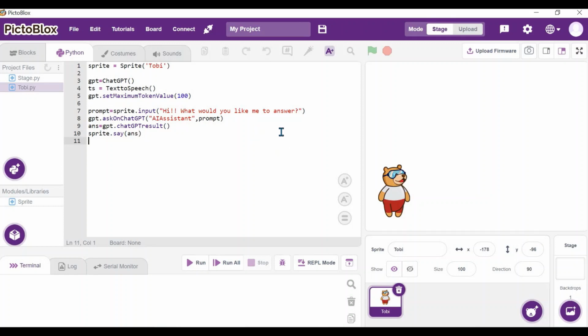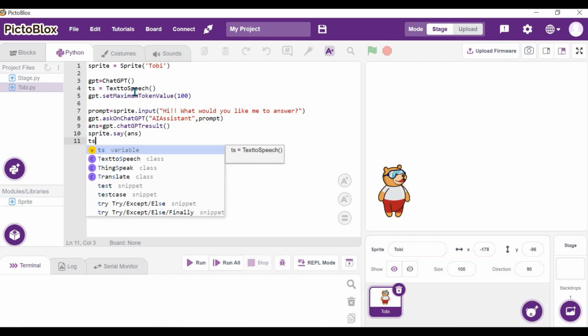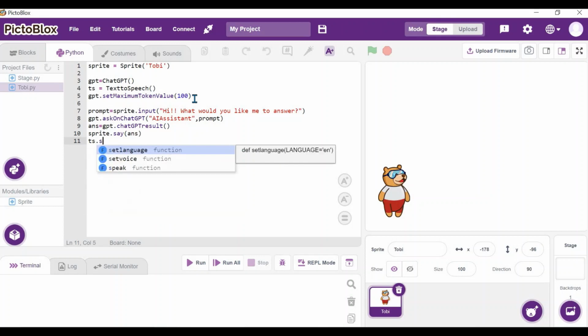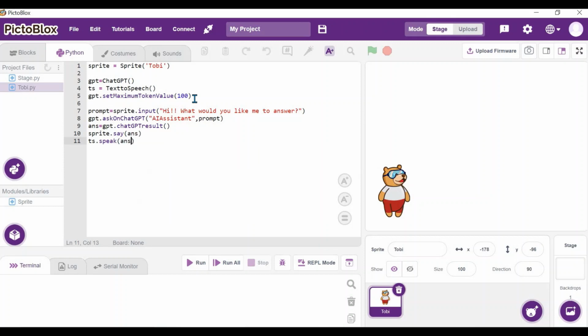We want the text to speech also. So let's give TS. What is TS? TS is the text to speech variable, right? So TS dot speak is a function. What does it have to speak? It has to speak the answer. The speak function will make the Toby GPT speak the answer. That's all. We coded a GPT assistant.